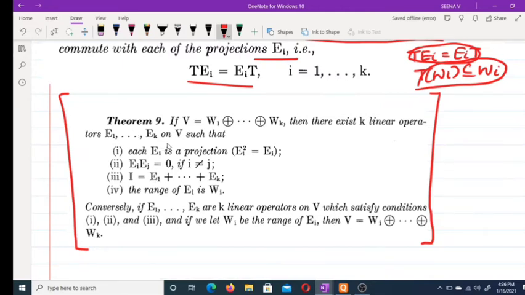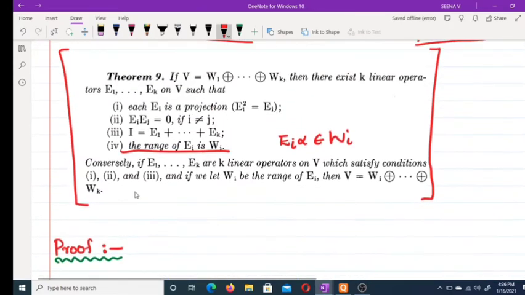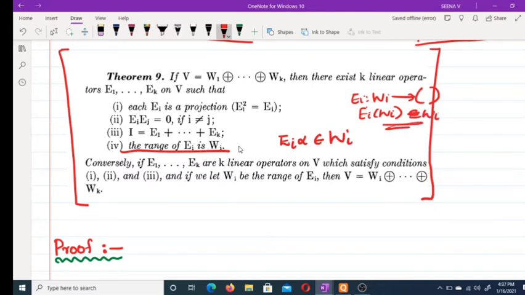Where Ei is a projection and the range of Ei is Wi. You must note this condition: range of Ei is Wi. What is the meaning of that? If you take any alpha belonging to Wi, Ei alpha must belong to Wi, because Ei is a map from Wi to its codomain.